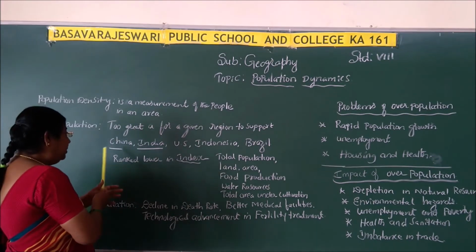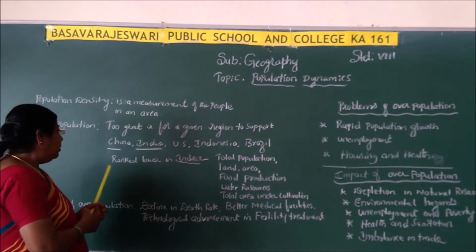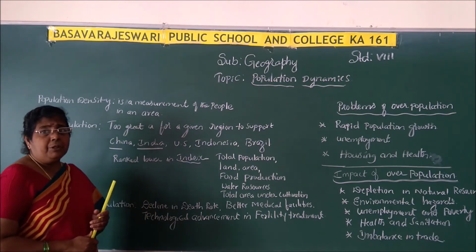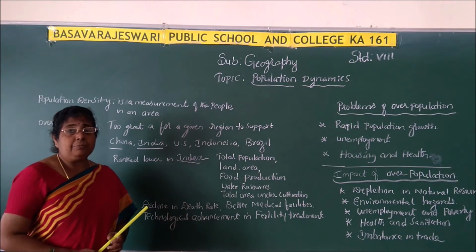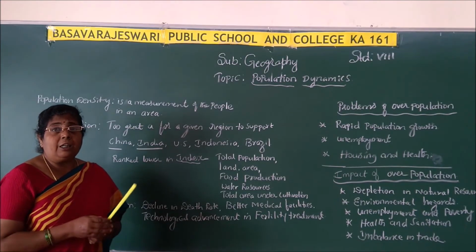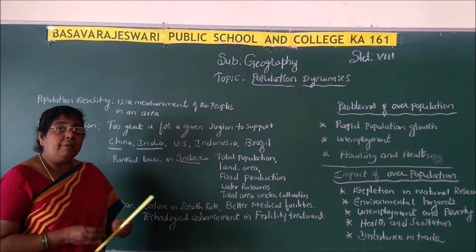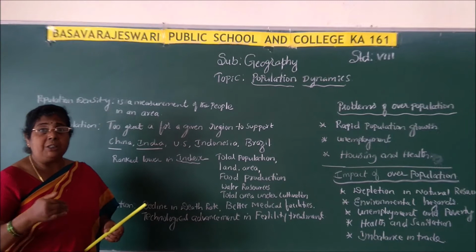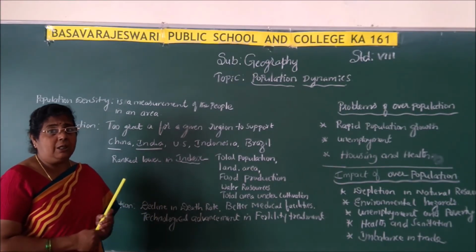Under that, India and China are also there, but when we take India and China, they are ranked lower in the index, because the production is less though the land under cultivation is more, and industries are very few when compared to the UK and US. The production from those industries is less. Many other reasons are also there.